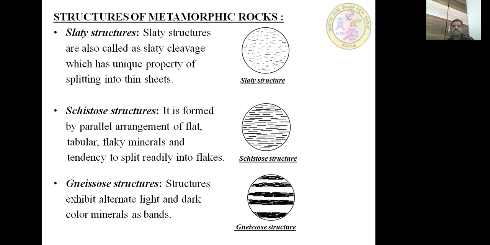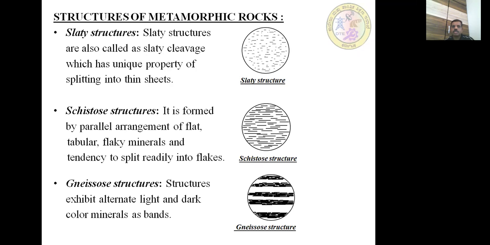Next, structures of metamorphic rocks. First one is slaty structure. Slaty structure is also called slaty cleavage, which has the unique property of splitting into thin sheets. So we can see in the picture here slaty cleavage that shows the arrangement of grains.